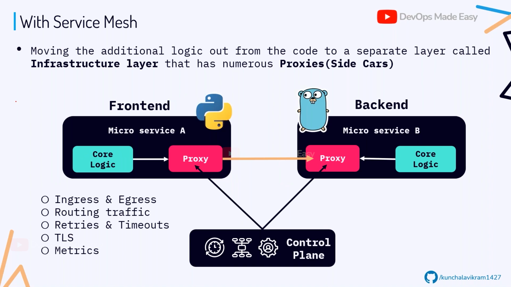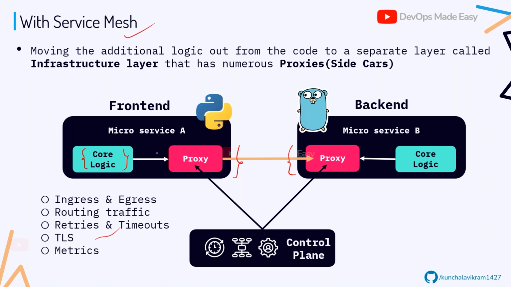Have you heard about the multi-container patterns in a pod? Yes, sidecar container. There are many patterns, and one of them is sidecar. So you create a container for your main core logic, your application, and you let the service mesh inject this proxy container for you and configure it according to your own configurations.